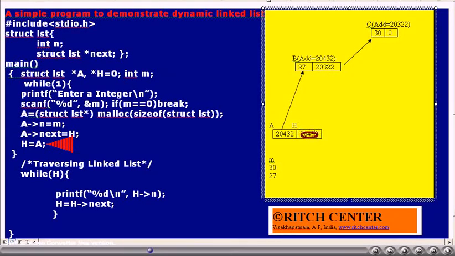Now h is equal to a, that statement will be executed. What is the value of a now? 20432. What is that? It is the address of the recently created LST type object. Thus, a's value is assigned to h. Thus, h value becomes 20432. That is, both a and h will be pointing to the newly created LST type object which contains the integer number 27.